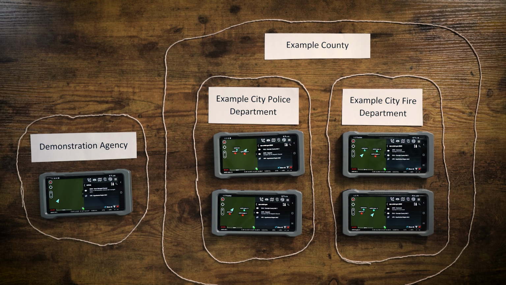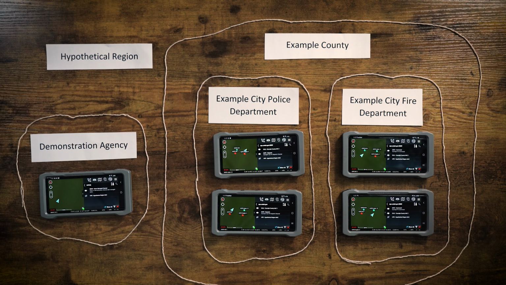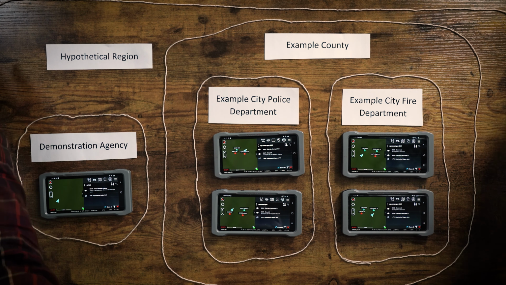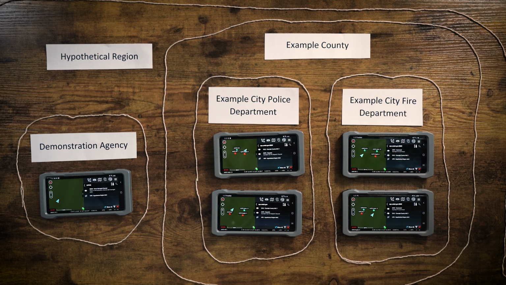We can extend this concept of mutual aid up several levels if necessary. In this example, we've added one more agency called the demonstration agency, which is completely outside of Example County, and yet we want to mutual aid with them. The way that we're going to accomplish this is by creating a larger parent organization that both the demonstration agency and Example County are children of. So in this case, we're going to create the hypothetical region, and we're going to make both the demonstration agency as well as anybody that is in Example County a member of this hypothetical region.